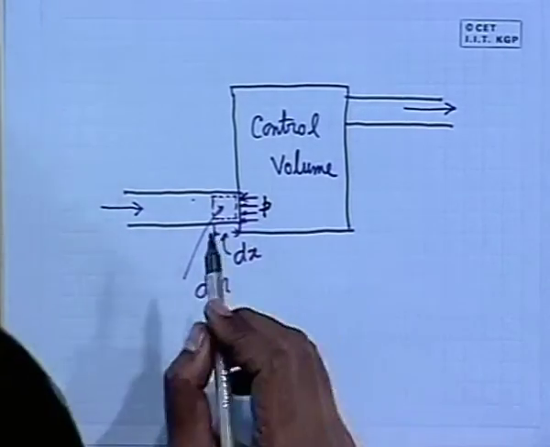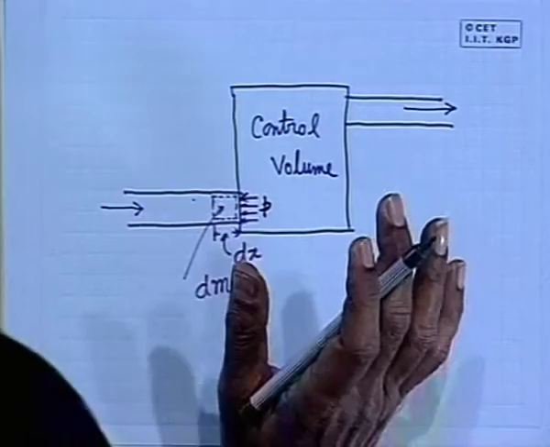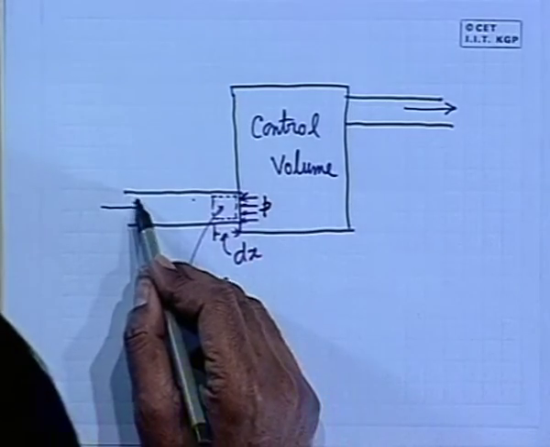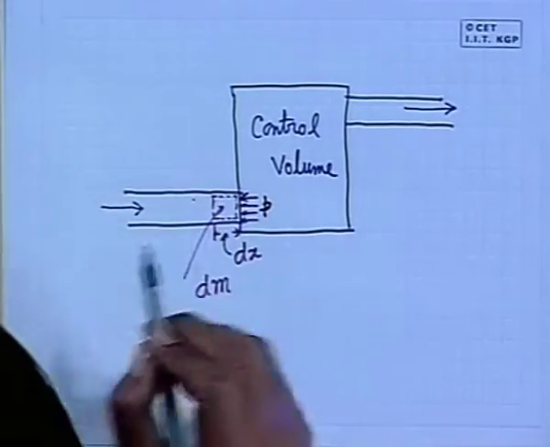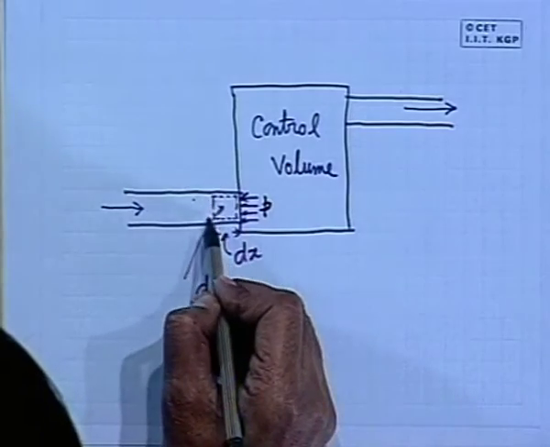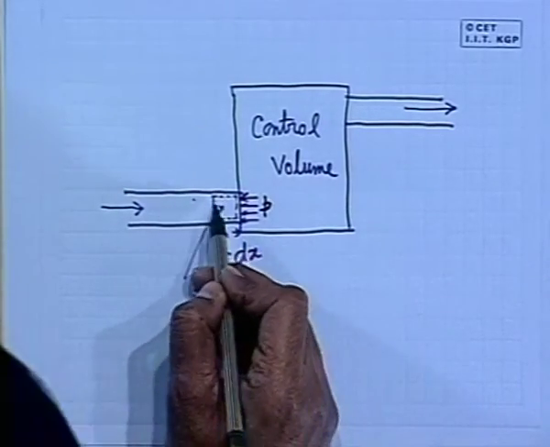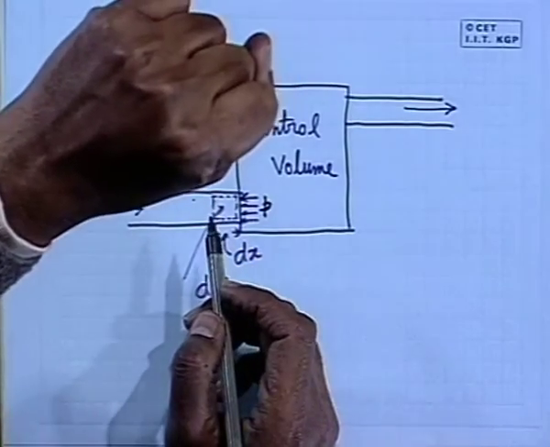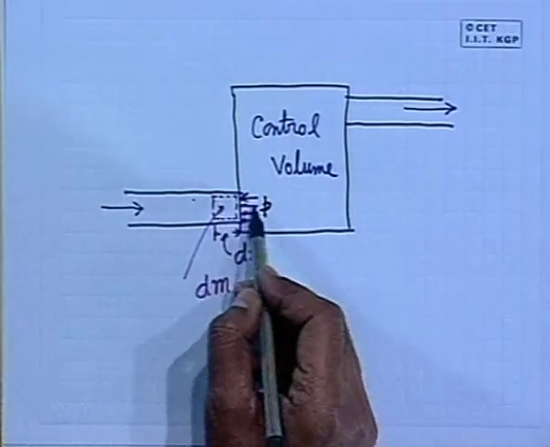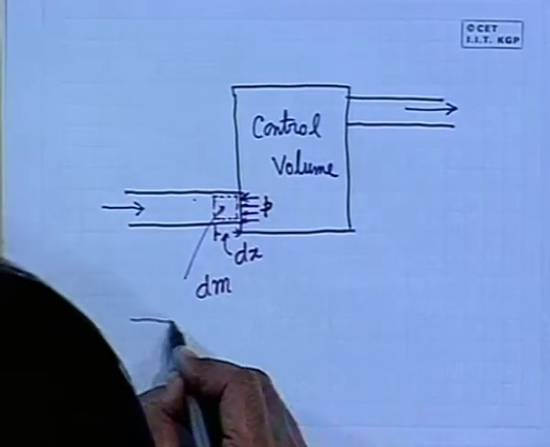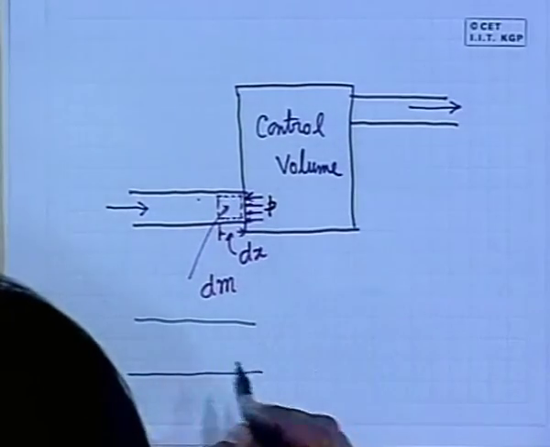Now, how to do it? To conceive it for understanding, you can think this way: the fluid on the left side, that means the upstream side of this identified mass, acts as a piston to force it through the control volume. So, we can draw the diagram again.